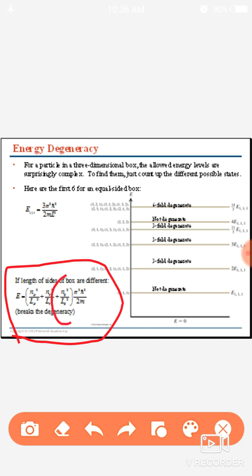The third term is nz² upon Lz², similarly the number of quantum on the z-axis and the length of the particle box on the z-axis.